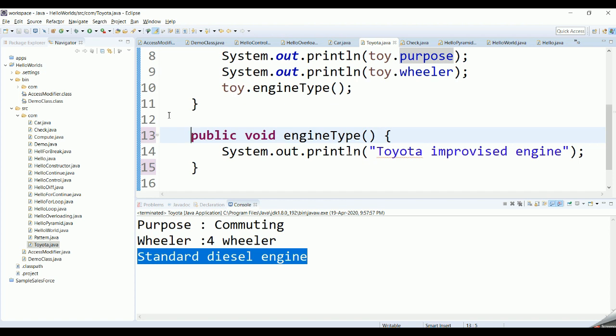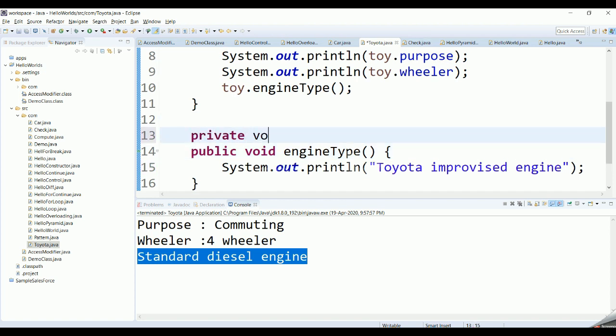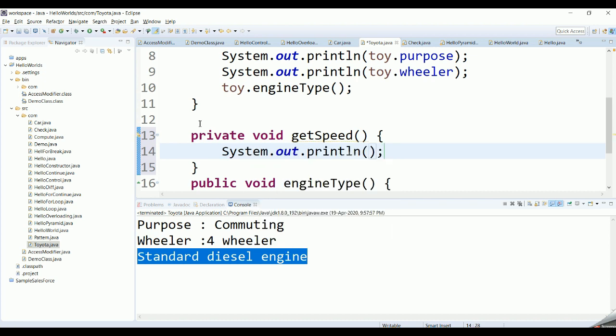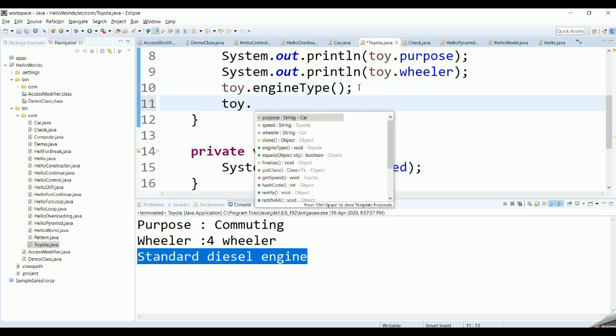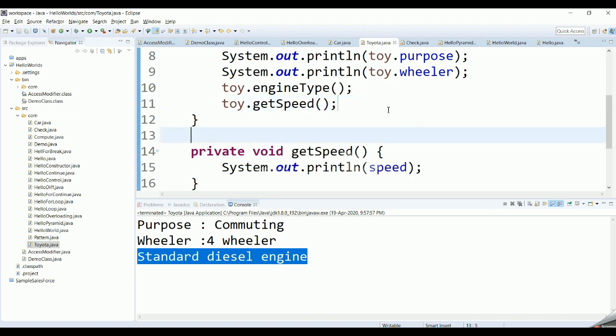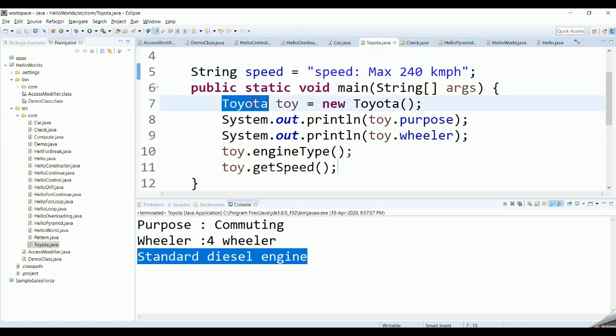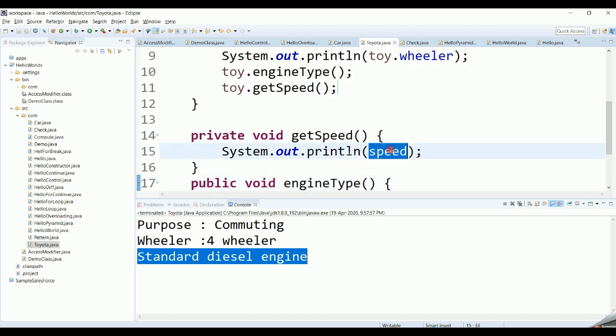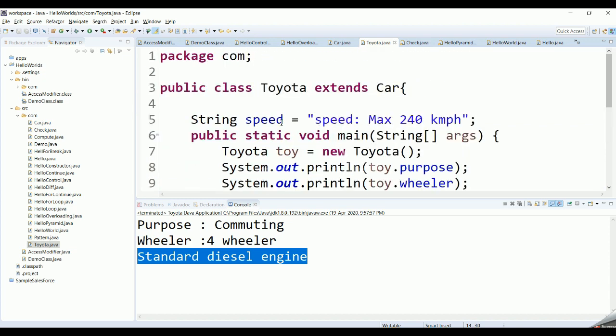I'm uncommenting this one, and let's try to write a method. Private void get the speed of the car, and I'm trying to print the speed. Here let's call this particular method, which is nothing but get the speed. Here toy is the object that has been created for this Toyota class using the new keyword, and using that I'm just going to call get speed. Yes, so this speed points to this instance variable speed, which is a maximum of 240 km per hour.